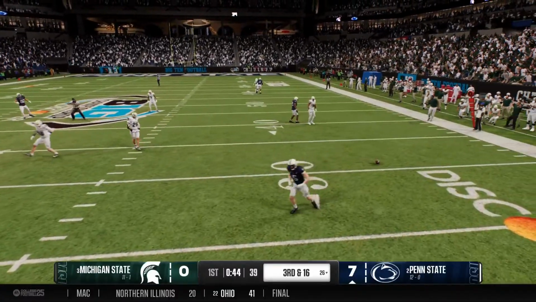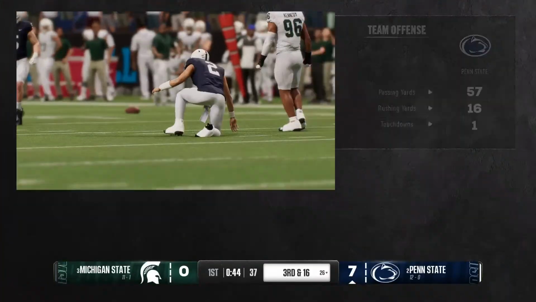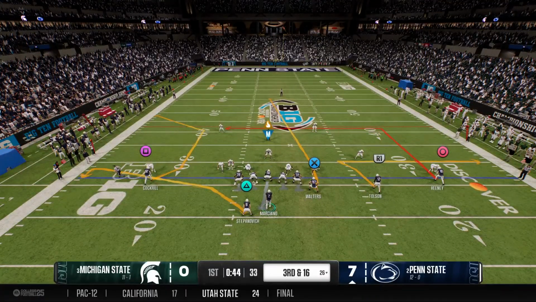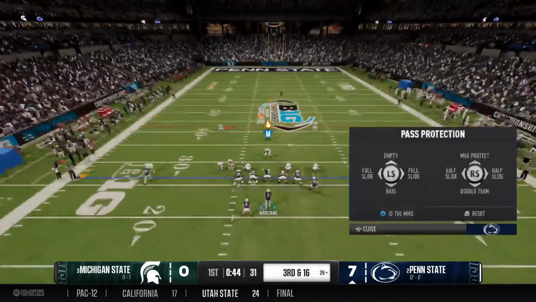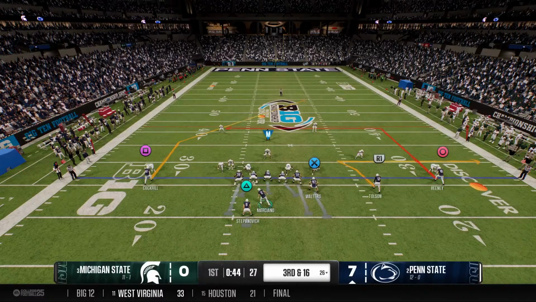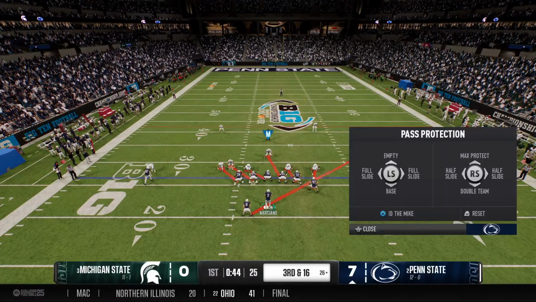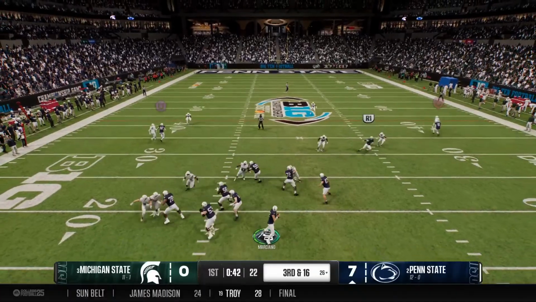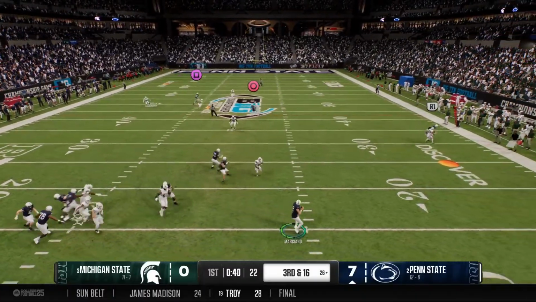It's incomplete. He was hit as he threw that time. And now third down coming up. See if the offense can move the chains off that incompletion. They'll change the pre-snap look now. Looking to throw it on third and very long.